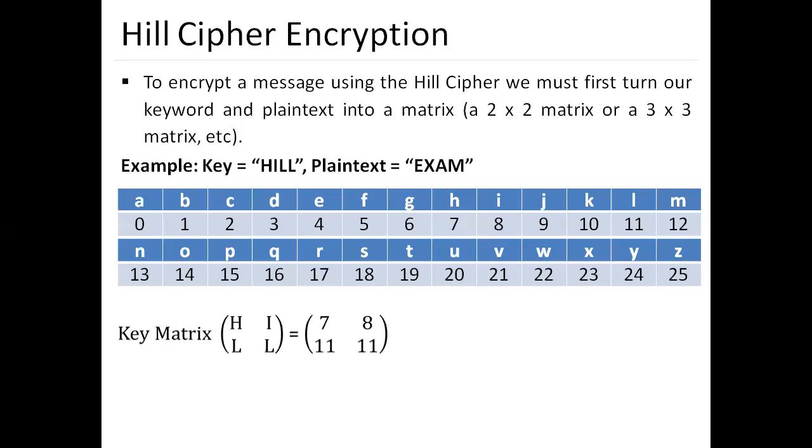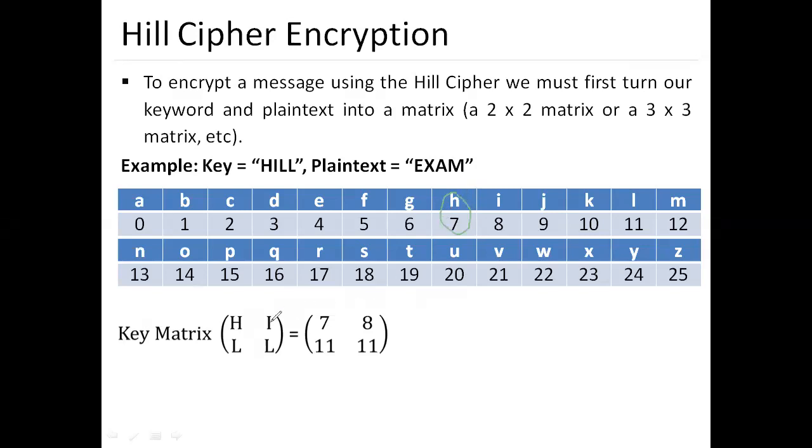So what will be my key matrix for HILL? Again we go back to Playfair, where we made a pairing of two characters. So we have HILL. What do we have? We have an H. Where is H? H is here, it is the number 7.